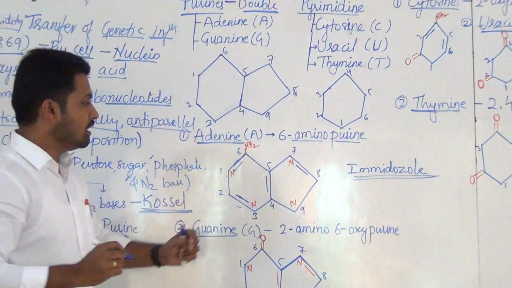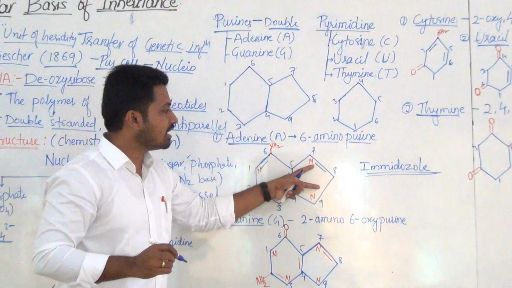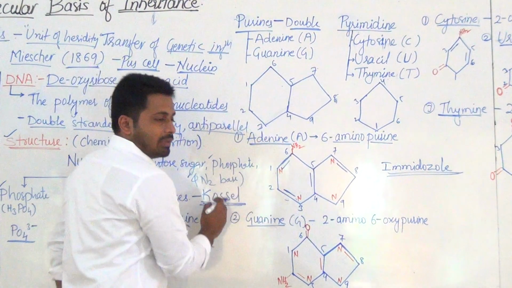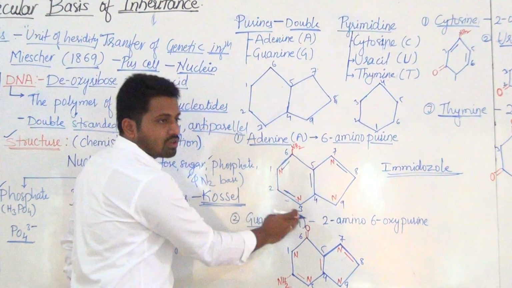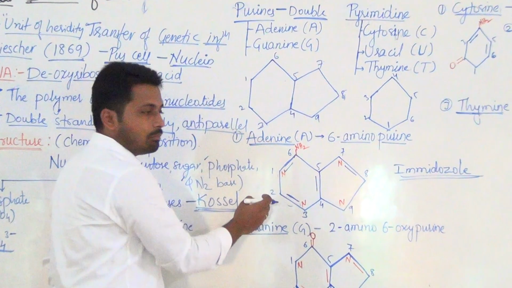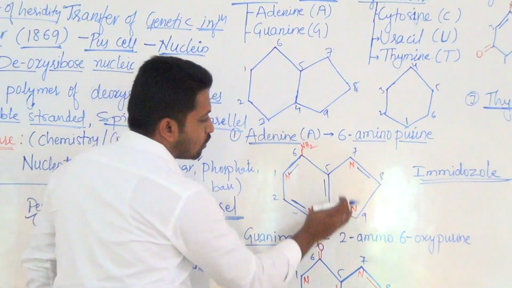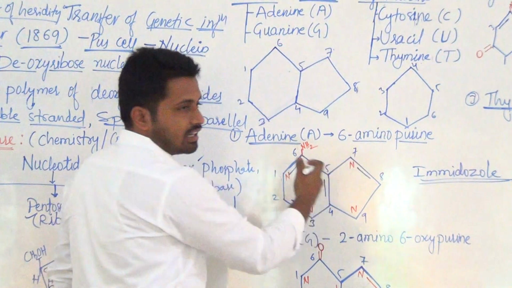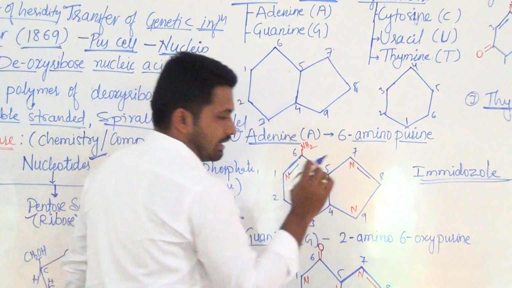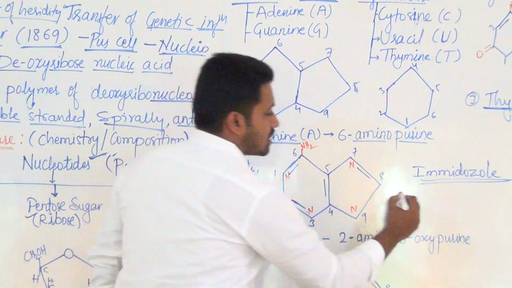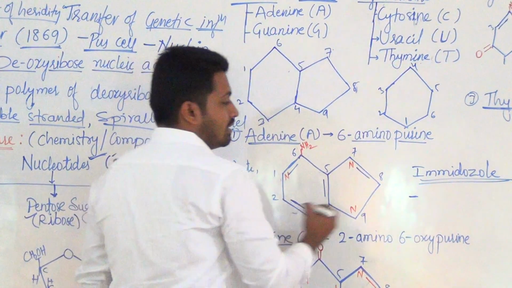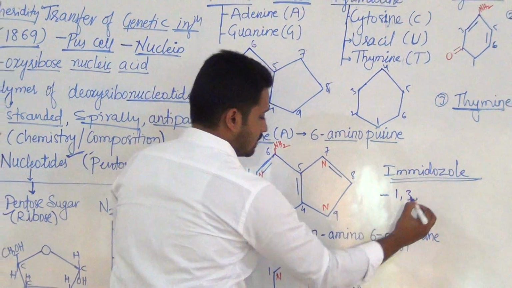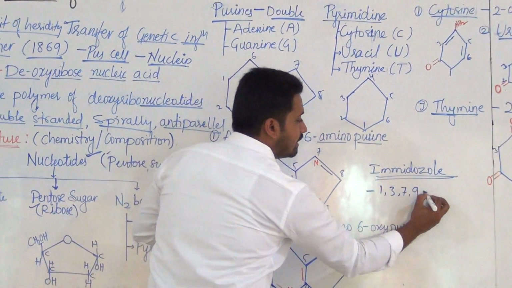This hexagonal ring is attached to the imidazole ring. Now remember the placement of numbers, which goes anti-clockwise. You have to number 1, 2, 3, 4, 5, 6, then 7, 8, 9. Now remember the structure: at positions 1, 3, 7 and 9